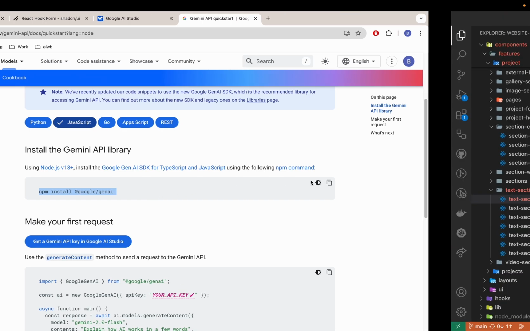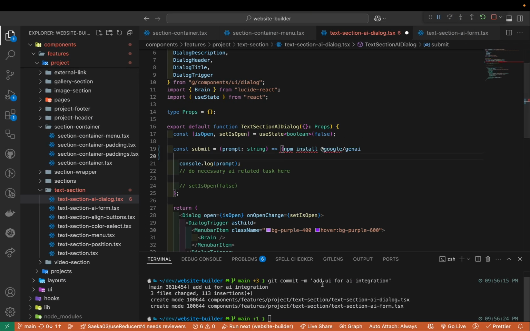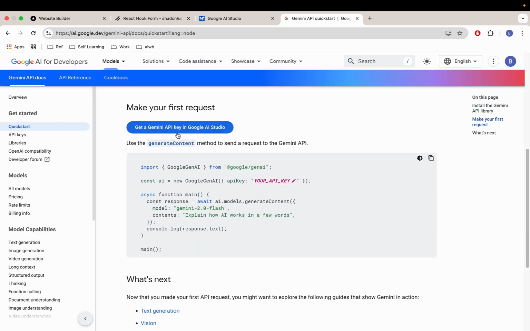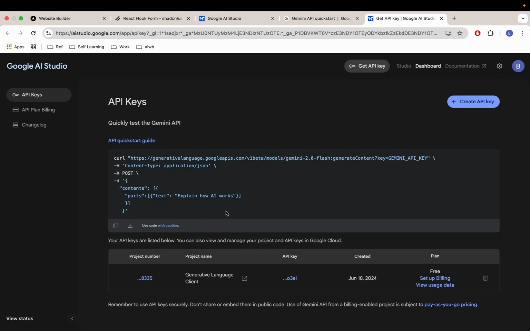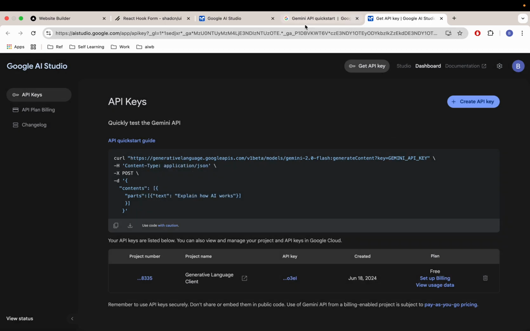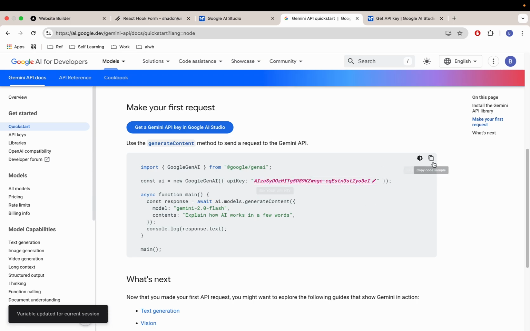Install the dependency, right? So let's quickly install it. Here, install. Yeah, while it's installing, let's read a little bit more. Get a Gemini API key in Google AI Studio, right? So let's go there, and then you should be able to get it. I already created it. If you don't have it, then you just need to create an API key. So my API key is here. I'm just going to copy it, and I can paste it here and copy the whole thing. So I think this is it pretty much.